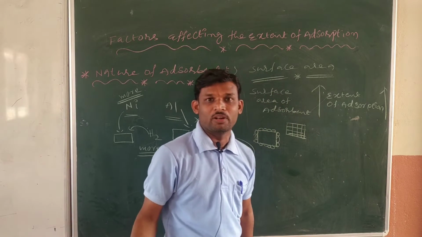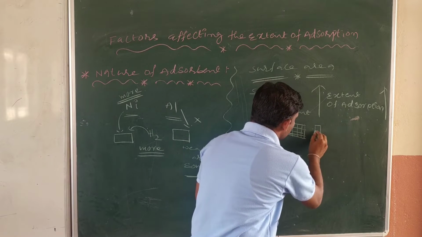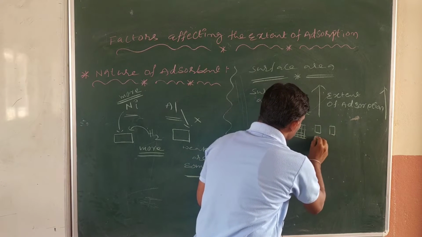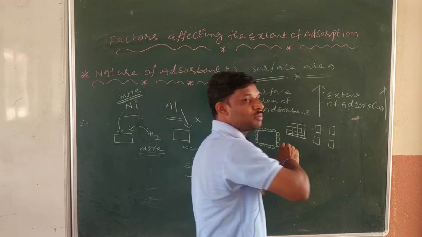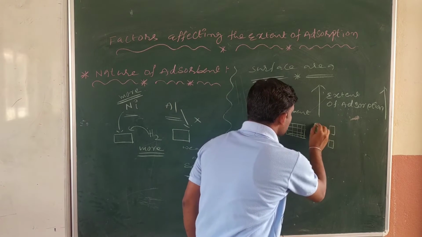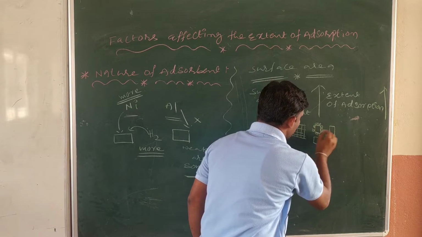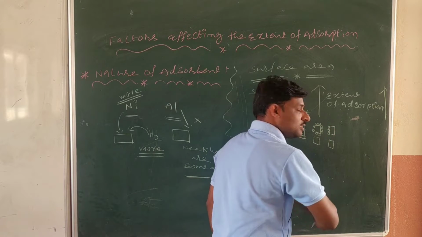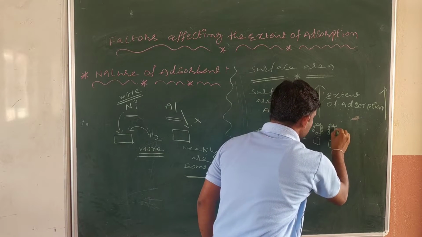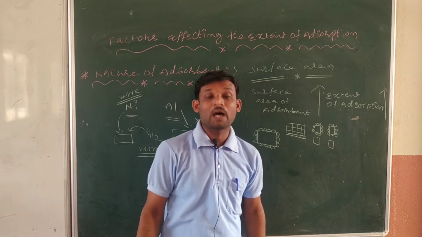See, this is also one of the parts, and lots of parts are there. Am I right or not? Now what is increased here? Surface area is increased. Again it is increased. So gaseous molecules occupy more on the surface.